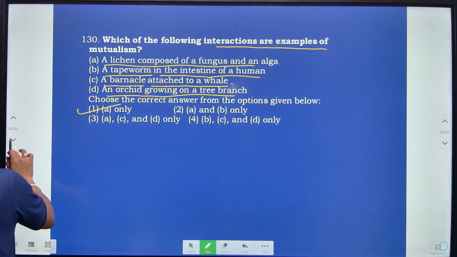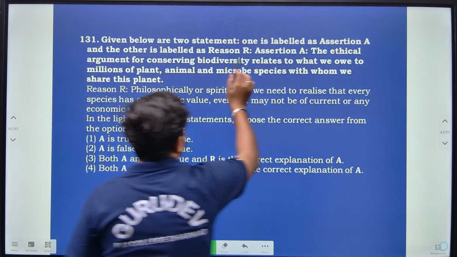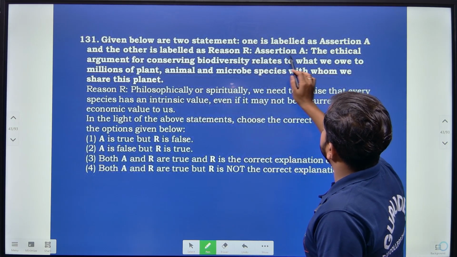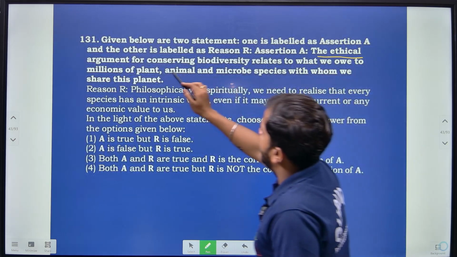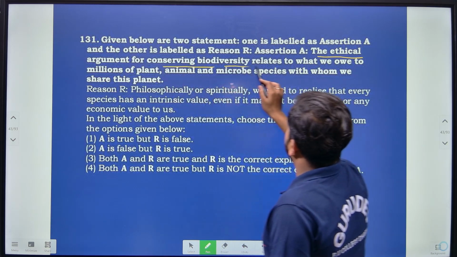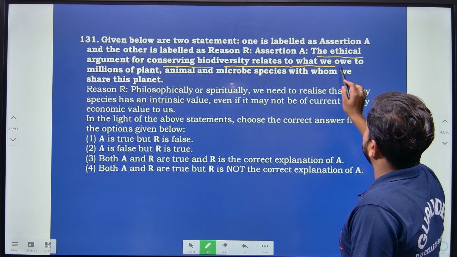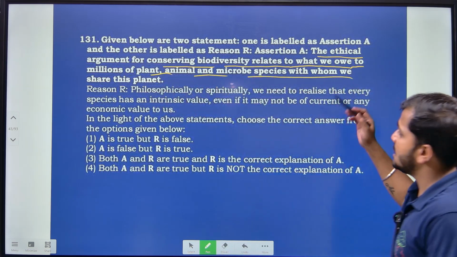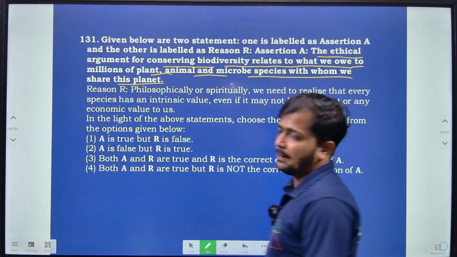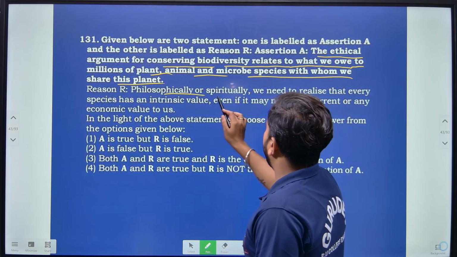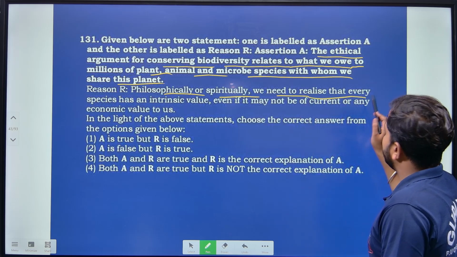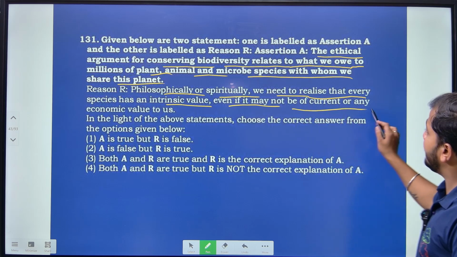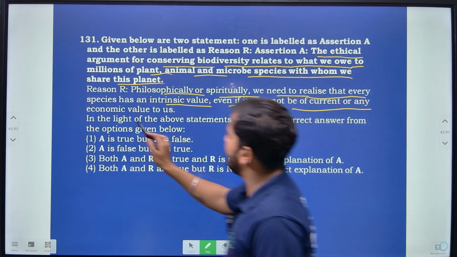So that is what A, only A, right? Then, given below are two statements, one is the assertion and one more is the reason. The assertion says the ethical argument for conserving biodiversity relates to what we owe to the millions of plants, animals and microbe species with whom we share this planet. Then the reason: philosophically or spiritually we need to realize that every species has an intrinsic value, even if it may not have any current economic value to us, right?